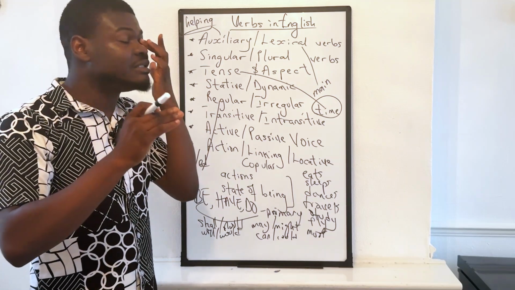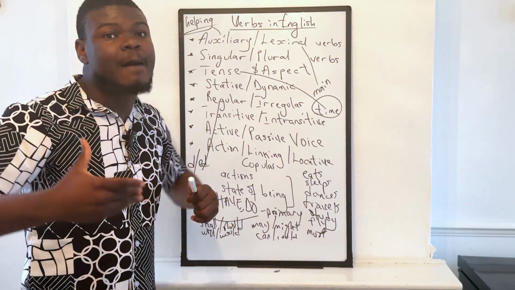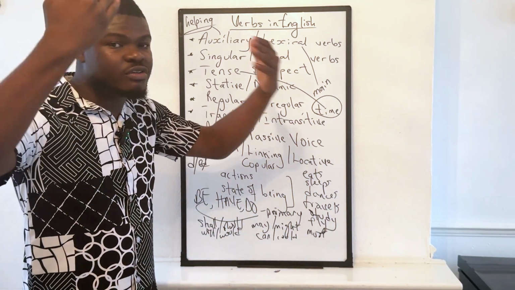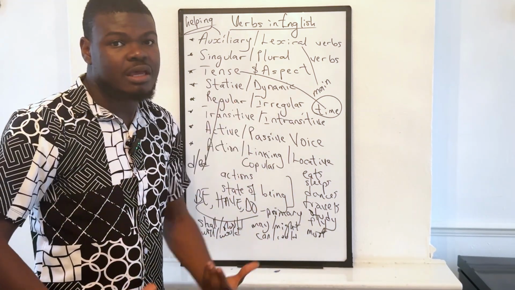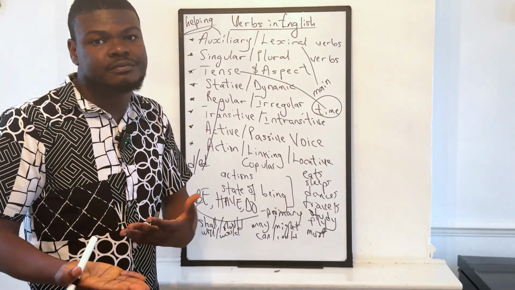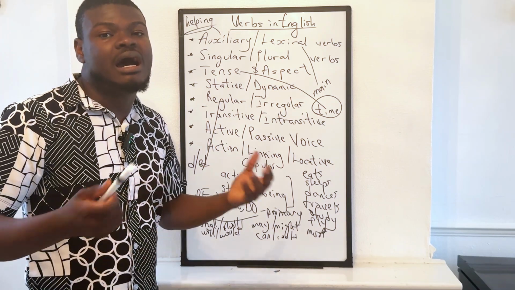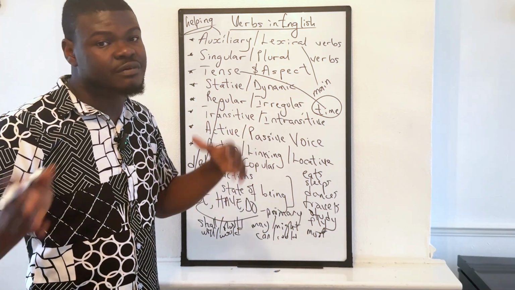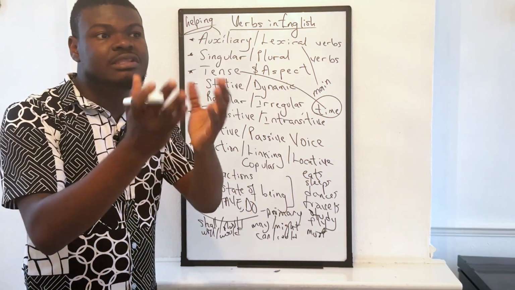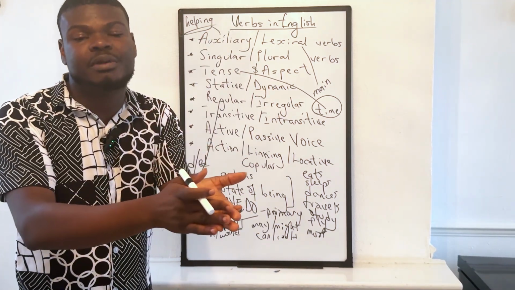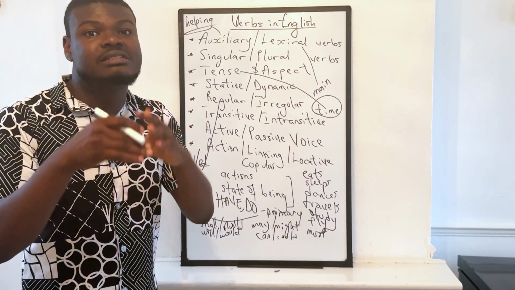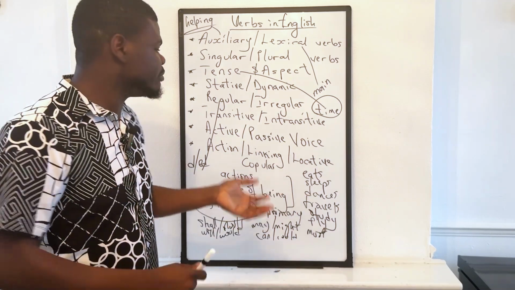That means I could say, I am a man. The state of me, the current form in which I am, is that I am a man. I could say, I am happy. Happy is an adjective, man is a noun. So in I am a man, man is the complement, but it's a noun forming the complement, so that's a nominal complement. But if I say I am happy, happy is an adjective. That is an adjectival complement. That's just a term.